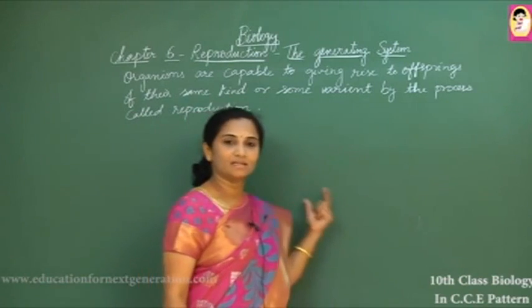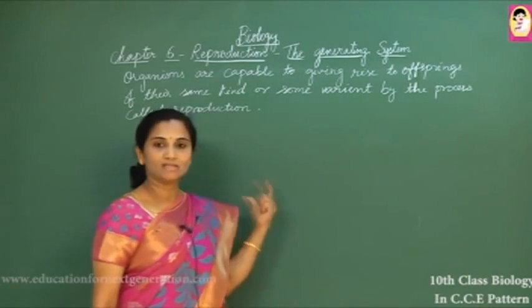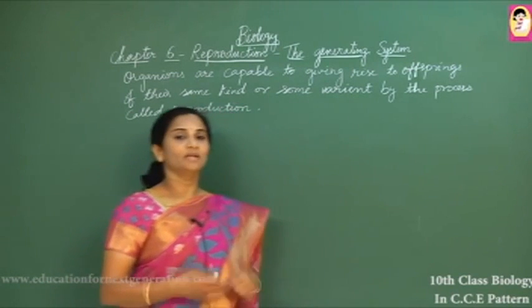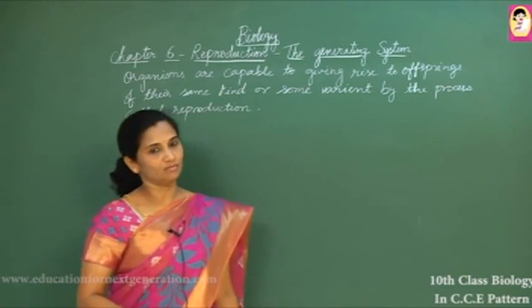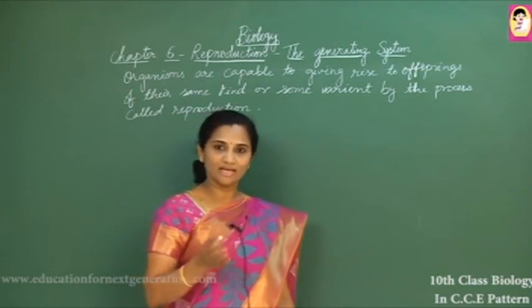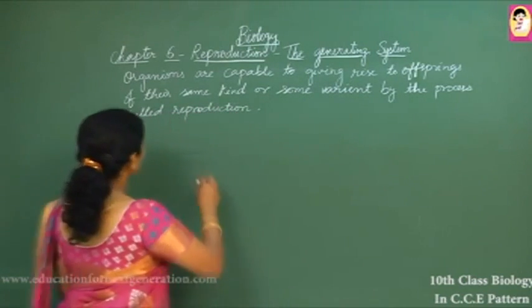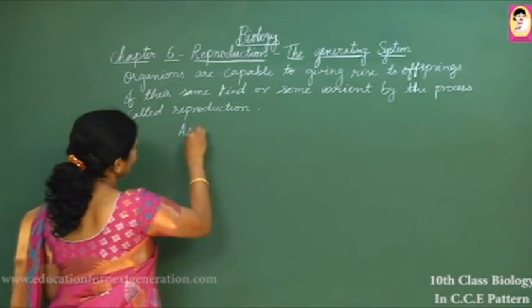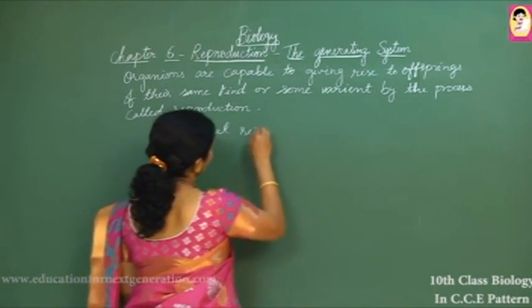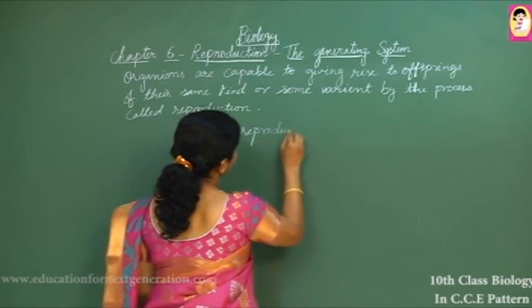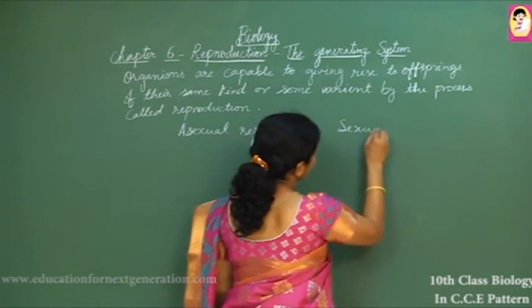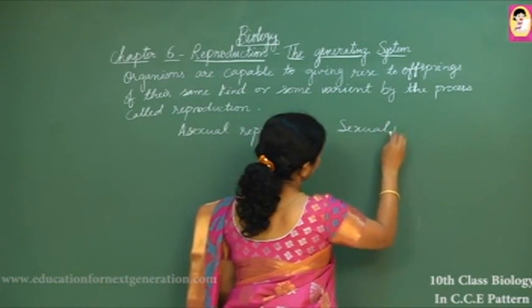So here we can see that all the living organisms, whether they are unicellular or multicellular, opt for different methods of reproduction. Broadly, we are classifying reproduction into two types, which we call asexual reproduction and sexual reproduction.